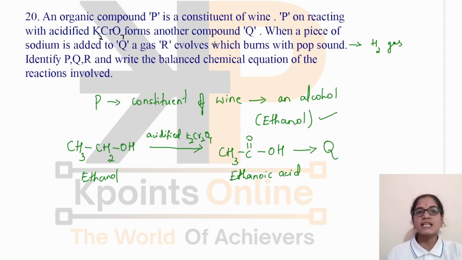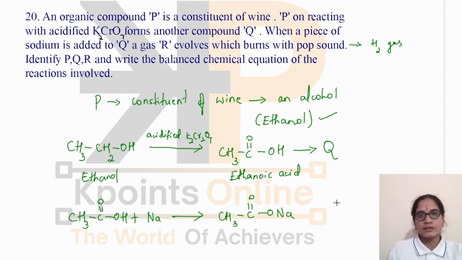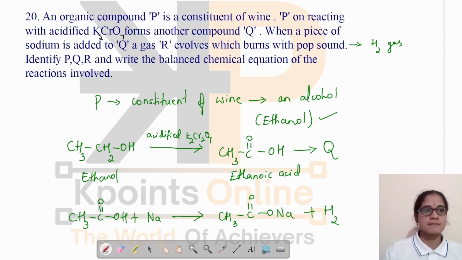Yes, when Q is made to react with sodium, that is ethanoic acid, there is a formation of sodium ethanoate, along with the formation of hydrogen gas.